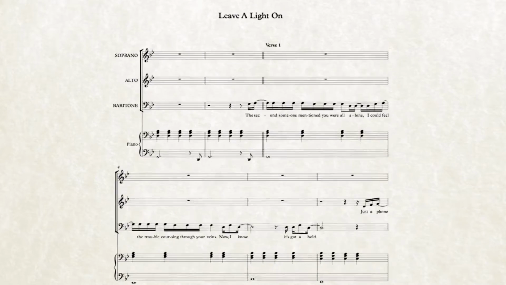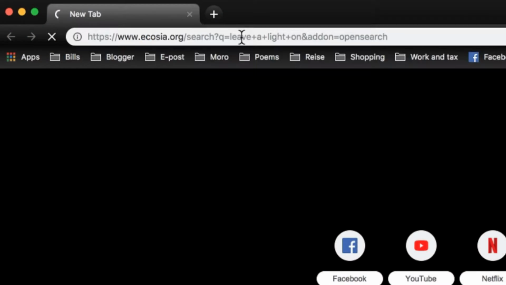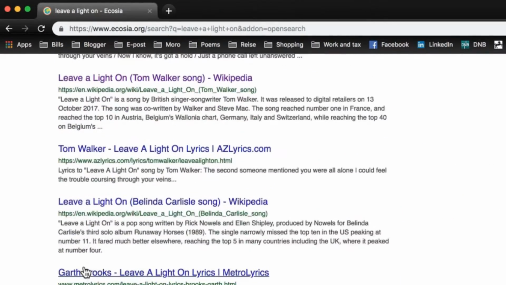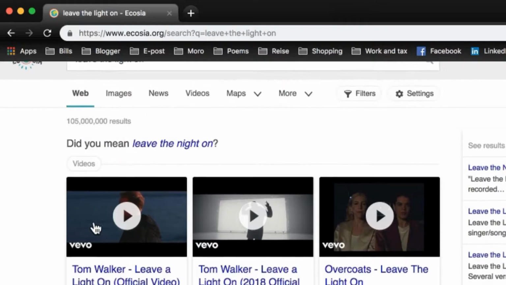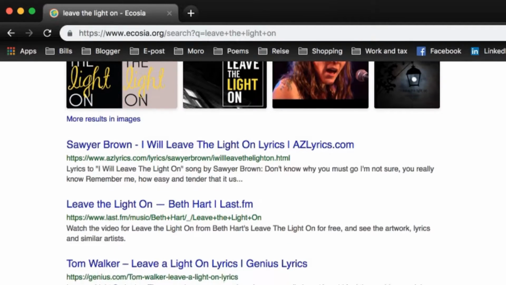The first is that the name of the artist or composer should be on the first page of an arrangement. There's at least 2 other songs called Leave a Light On out there, and another called Leave the Light On, so this will make sure the singers know which one to search for if they want to listen to it.